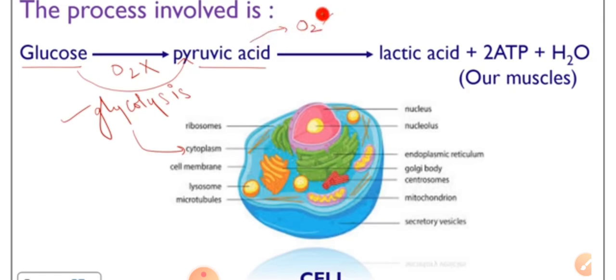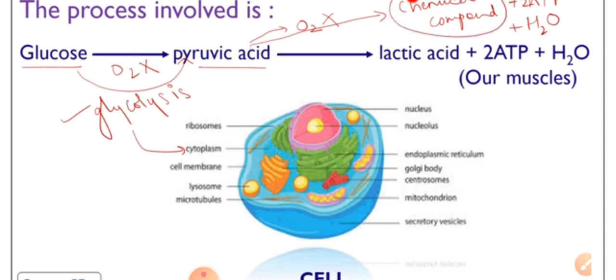In anaerobic respiration, when oxygen is absent, they release a chemical compound plus 2 ATP of energy. That compound is known as lactic acid.